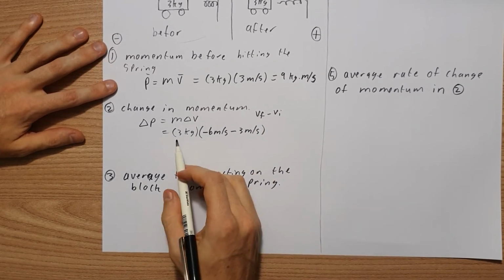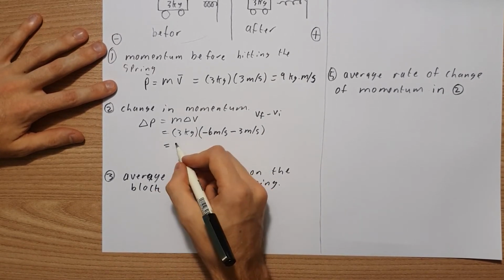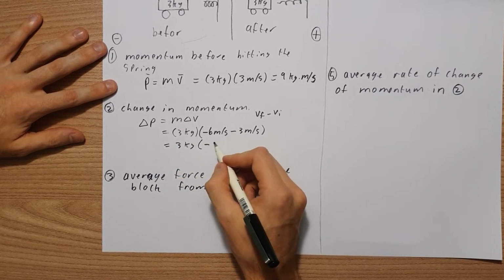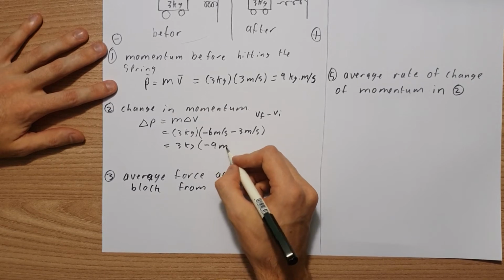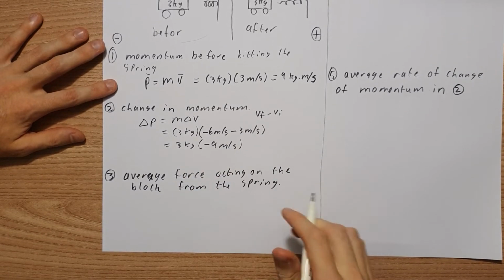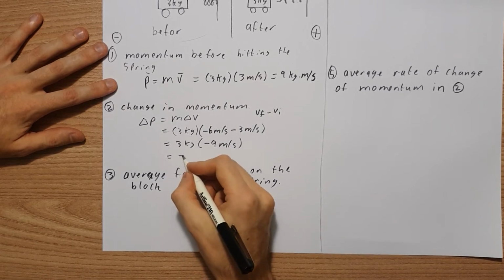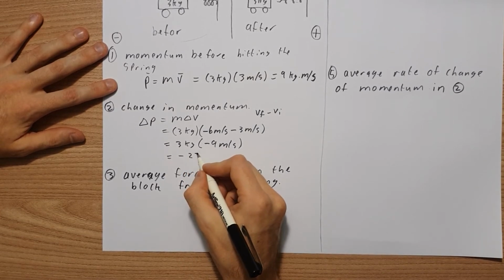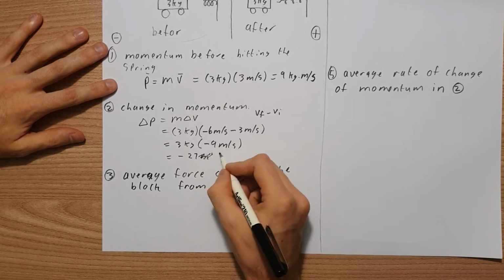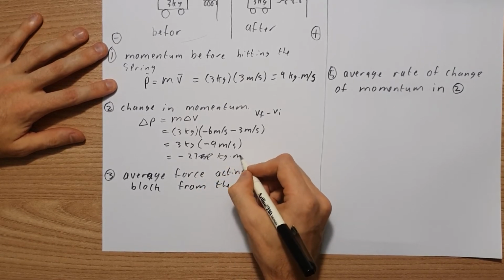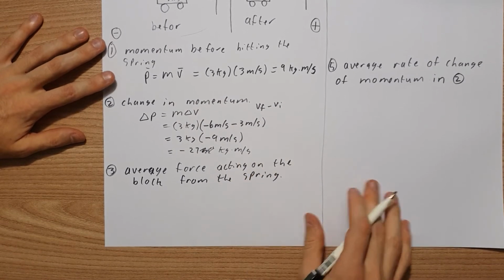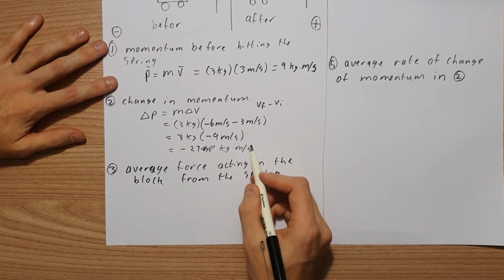So now we have 3 kilograms multiplied by minus 9 meters per second, and 3 times 9 is 27. So that's minus 27 kilogram meters per second. Sorry, it's kilogram meter per second.